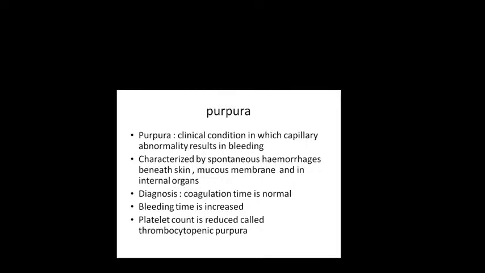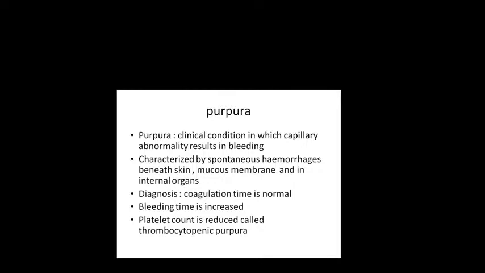So bleeding time, what is bleeding time? It is from the time of prick, from the oozing of the blood, to the formation of the temporary plug, till the bleeding is stopped. From the onset of the bleeding to the stoppage of the bleeding is the bleeding time. From the onset of the bleeding to formation of clot is the clotting time. So the duration of which should be more? Clotting time. Obviously clotting time should be more.